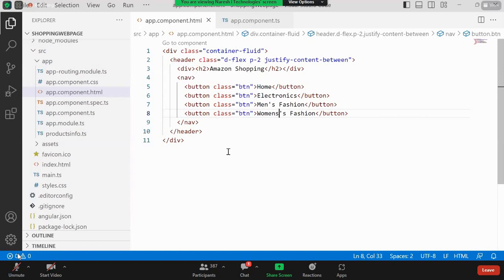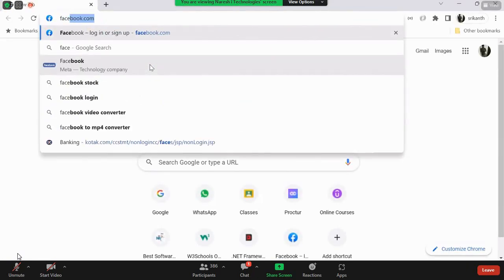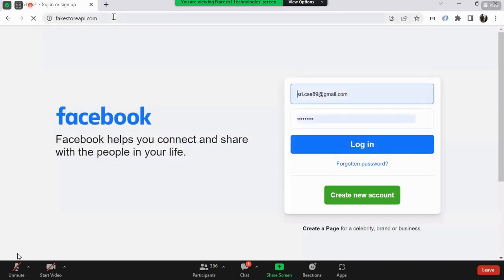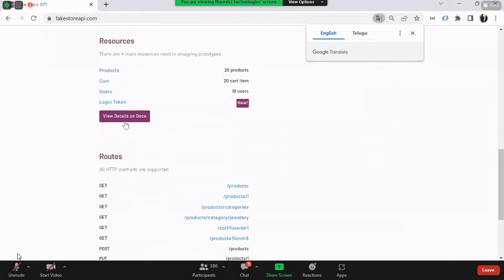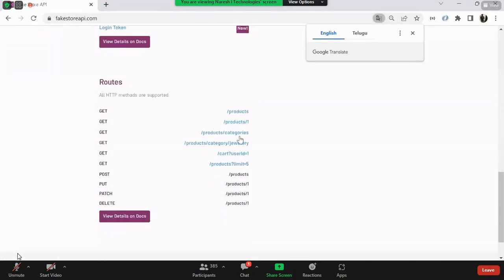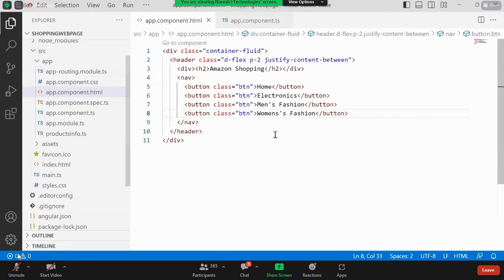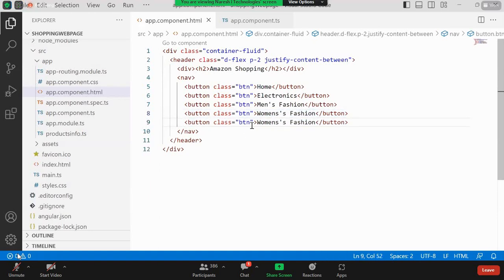And the last one, I'll just open that website so that we can have it. Fake Store API. What categories are there? Okay, electronics, jewelry, men's, women's clothing. Electronics, jewelry. Jewelry is missing, so I'll copy this and give it here.